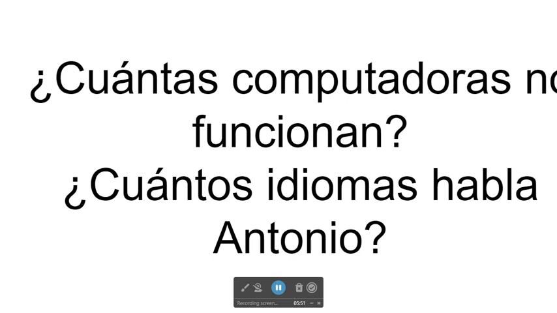Usually, if the noun ends in A or AS, it should be a female. But, like in English, there are always exceptions to the rule. So the word idiomas, languages, is a male noun, even when it ends in AS.